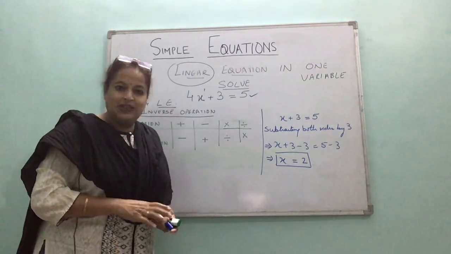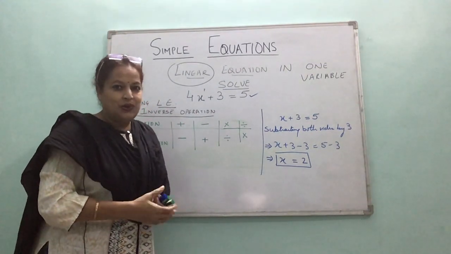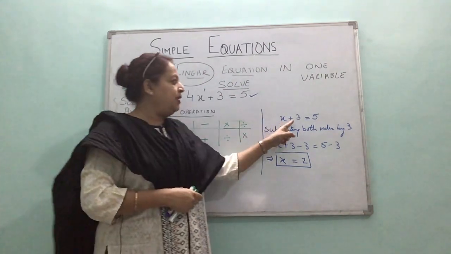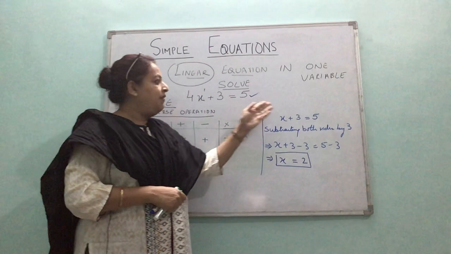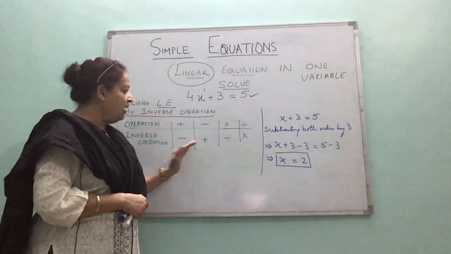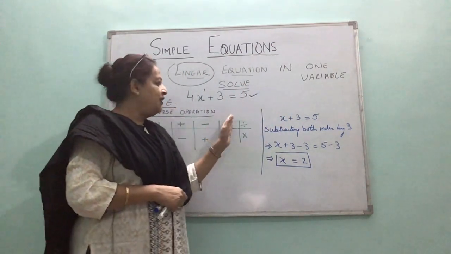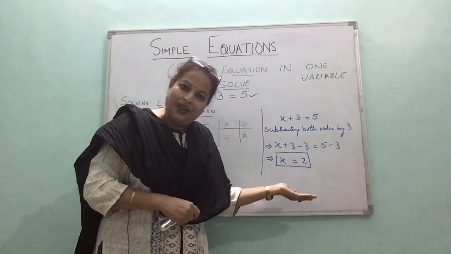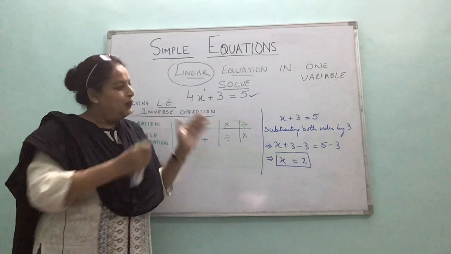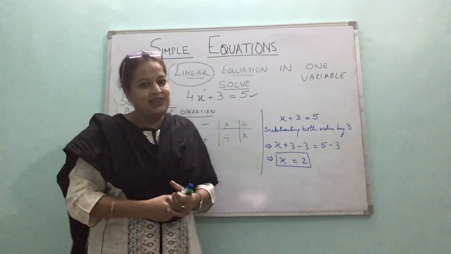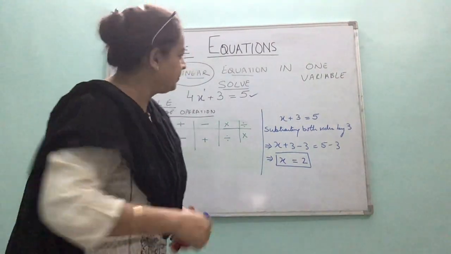So this was one very simple example of how to solve by inverse operation. If the value is plus, its inverse operation would be subtract the same value. If it is minus, its inverse operation would be add the same value. If it is multiplying, then divide the same value. If it is dividing, then multiply. So with this concept in mind, let's start with the exercise.